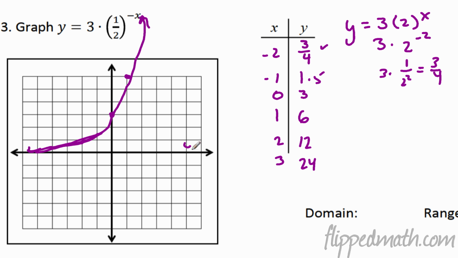We have an asymptote at y equals 0. It'll never touch that number there. The domain for this function, well, I'm just going to call it all real numbers. If you want to use inequality notation here, we can say from negative infinity, x has got to be greater than or equal to, there you go, that's all real numbers. In the range here, y will have to be greater than 0. Or we can go 0 and then up to infinity. So that's how we do the domain and range for this function here.